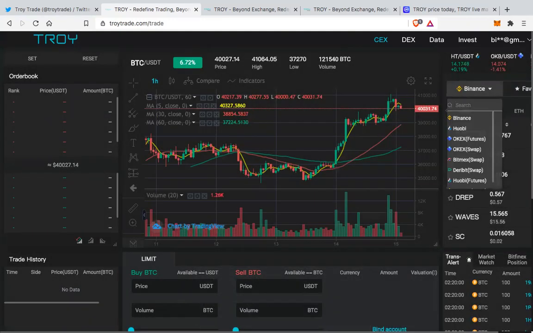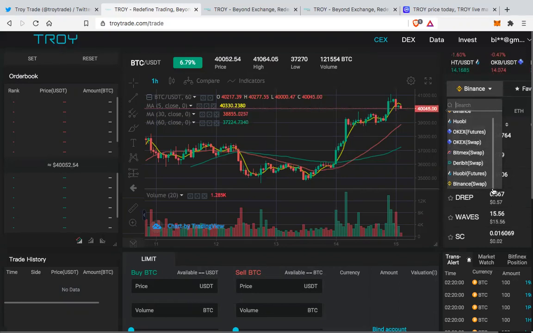Look at these options. These many options are there. So there is Binance UB, there is OKX futures, there is OKX swap, there is Bitmax swap. So these are the options. So at least these many exchanges, all the assets on these many exchanges, you can trade within one platform.